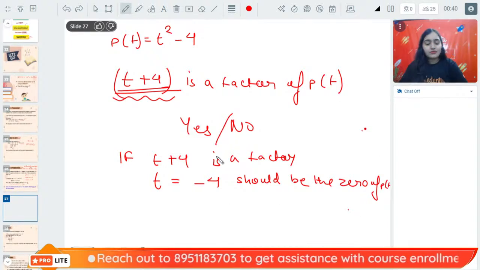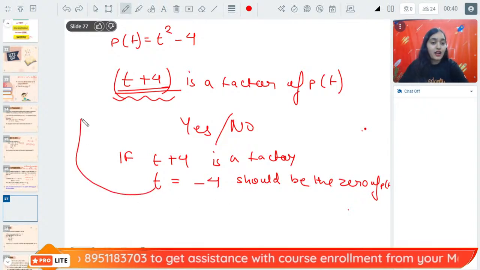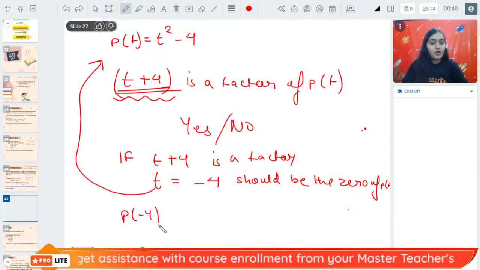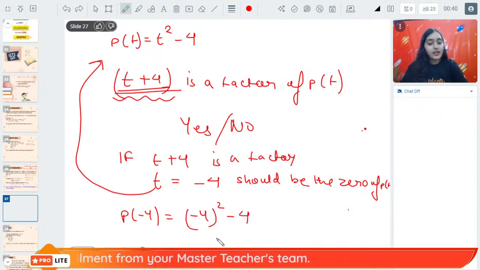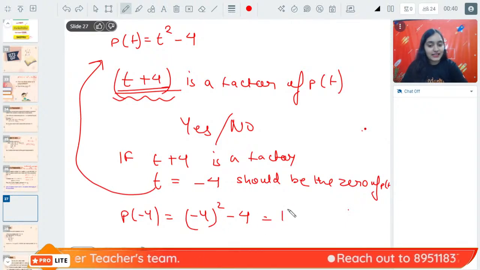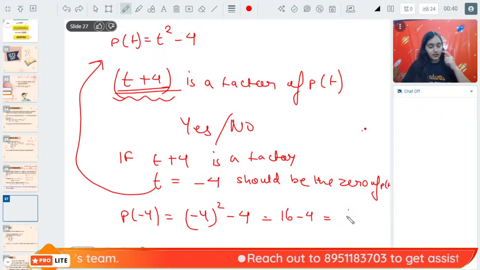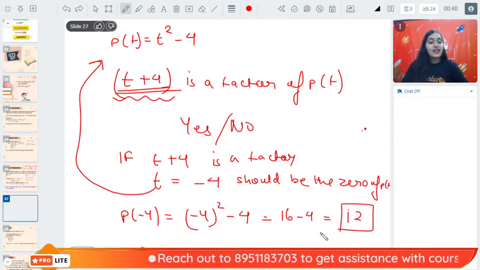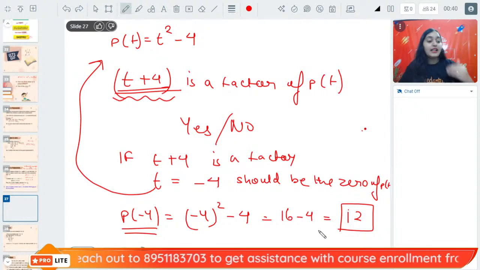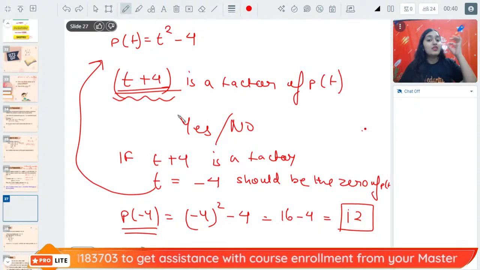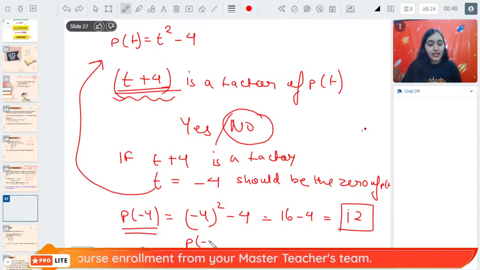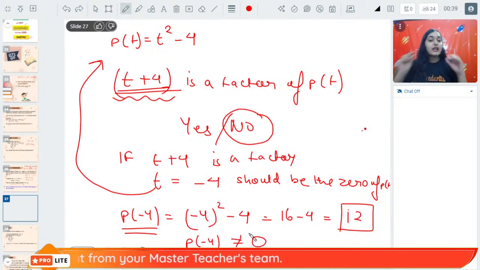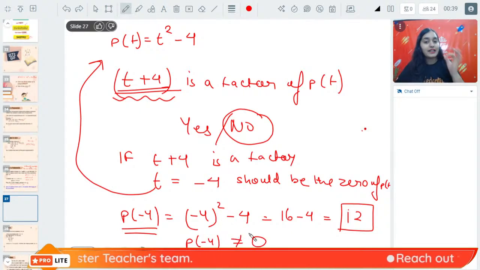Now, how do we identify whether it is a 0 of p(t) or not? Let's put it over here. So, p(minus 4) is equal to (minus 4) whole square minus 4. And (minus 4) whole square is 16. 16 minus 4 is 12. Since p(minus 4) is not equal to 0, therefore t plus 4 is not a factor of p(t).